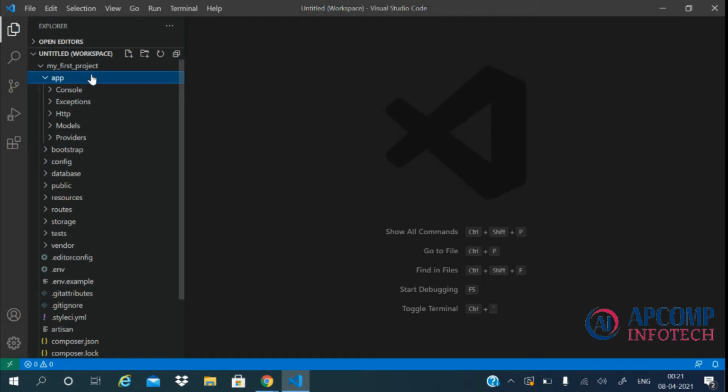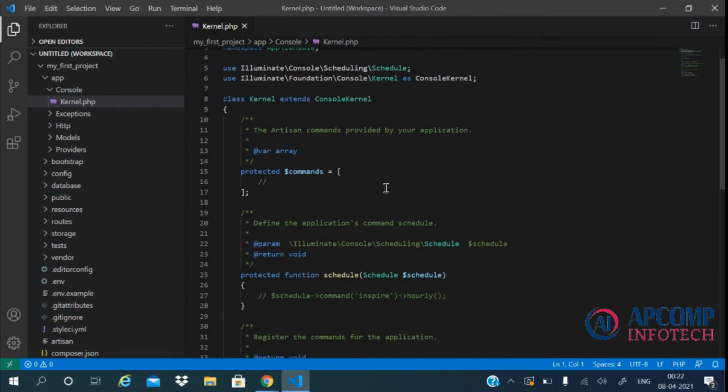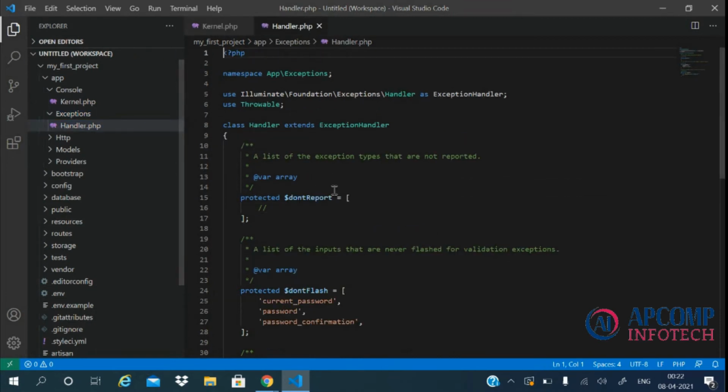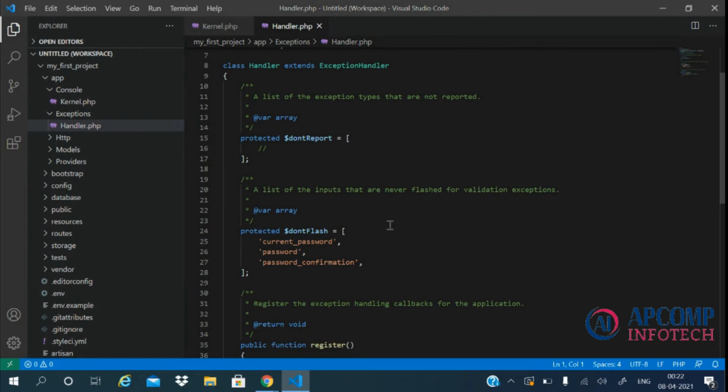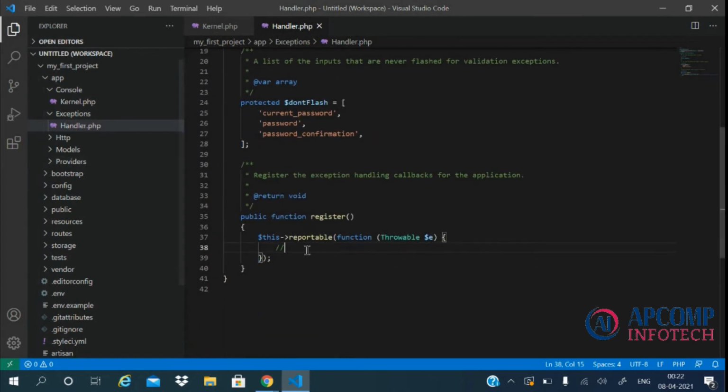In the app folder, we can see there is a console folder. In the console folder, all of our console commands which we create in our application are stored. And there is a Kernel.php file. In the Kernel.php, we register all our console commands within the commands property. In the exceptions directory, there is a Handler.php file. In the Handler.php file, we define or register all our custom exceptions which we create in our application.